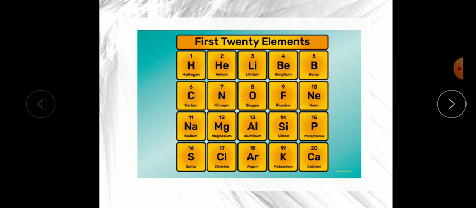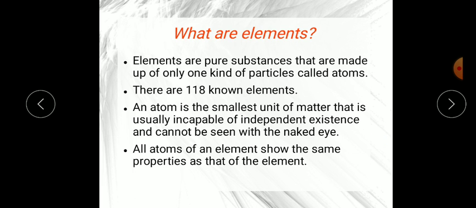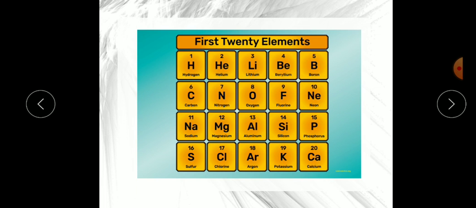Once again, I am going to show you that there are 118 elements discovered so far. What are elements? They are pure substances made up of only one kind of atom. Like the hydrogen element is made up of only hydrogen atoms, helium of helium atoms, oxygen of oxygen atoms, fluorine of fluorine atoms, carbon of carbon atoms, with no other element mixed in.